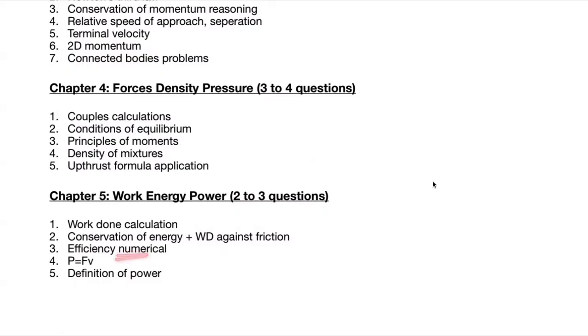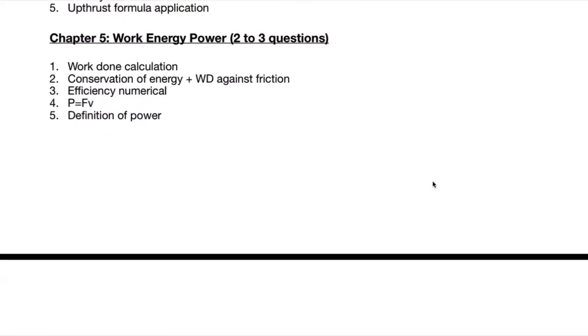Efficiency numericals are really common, and this could also be mixed in with some electricity, P equals VI sort of question. P equals FV definitely going to be asked. And definition of power in terms of rate of work done or rate of energy transfer. Remember that this is the definition, this is not the definition of power.